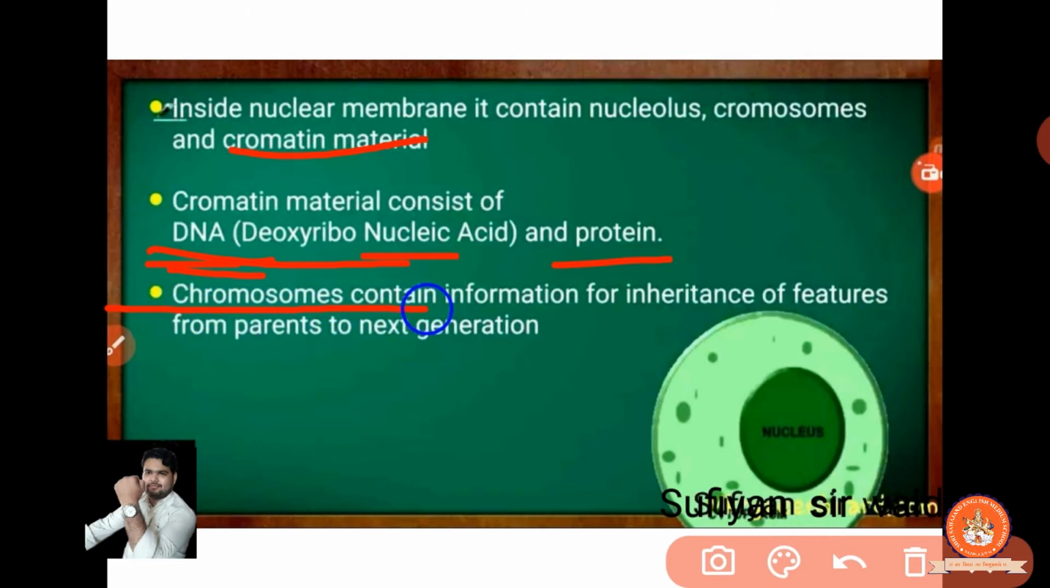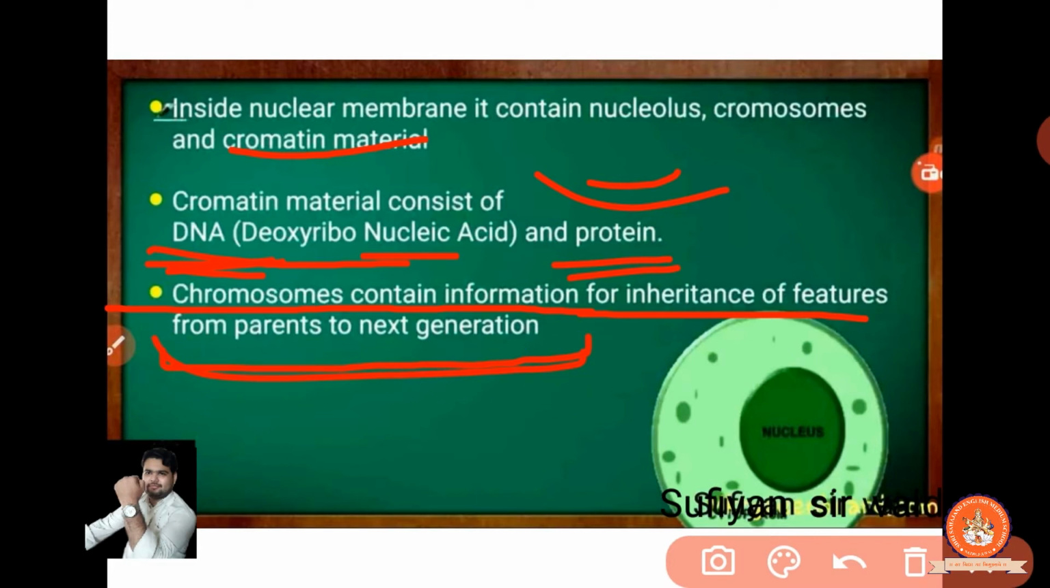Now, chromosomes contain information for the inheritance of features from parents to the next generation. Clear? Now chromatin is made of, or consists of, what? DNA and protein. Clear? And what is the chromosome carrying? It's carrying the information of inherited features, meaning your ancestors' inherited features from the parents to the next generation. Your parents have such types of abilities.